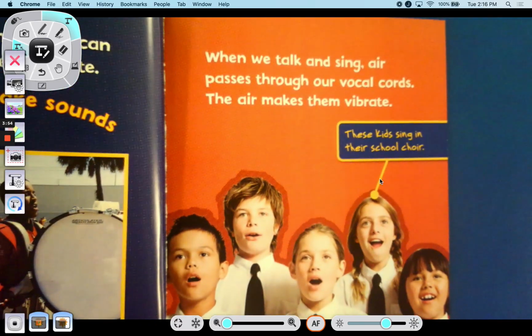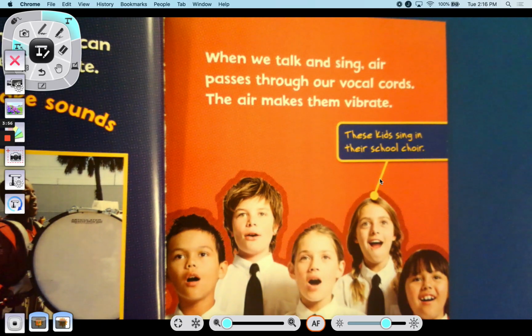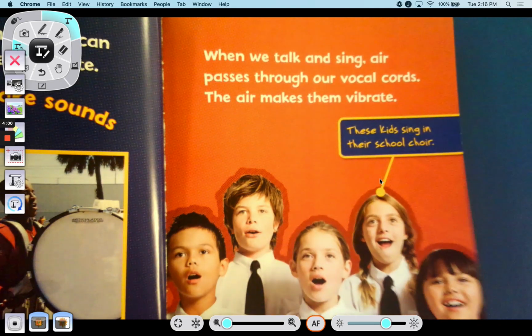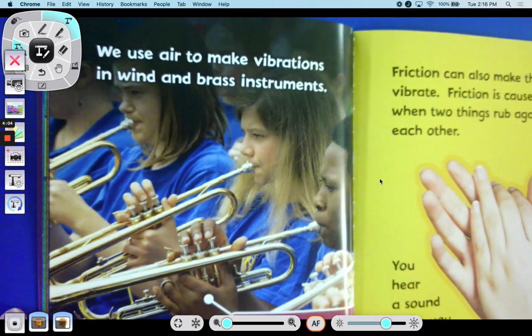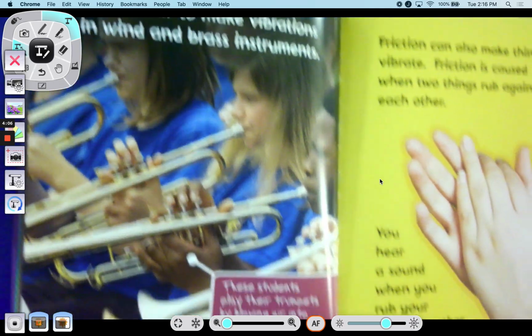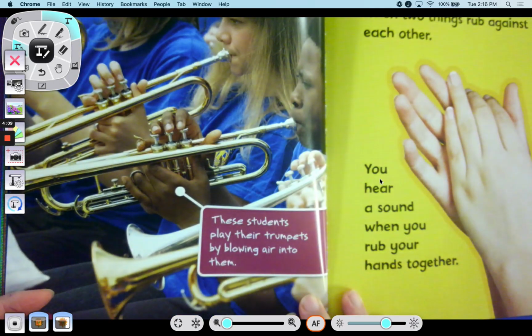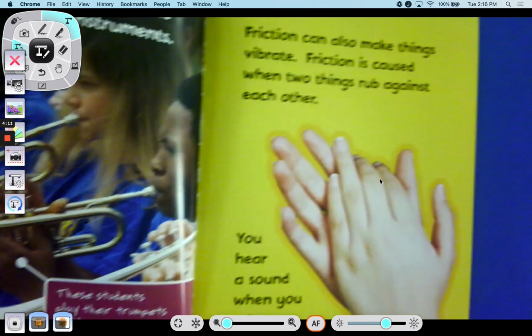When we talk and sing, air passes through our vocal cords. The air makes them vibrate. These kids sing in their school choir. We use air to make vibrations in wind and brass instruments. These students play their trumpets by blowing air into them.